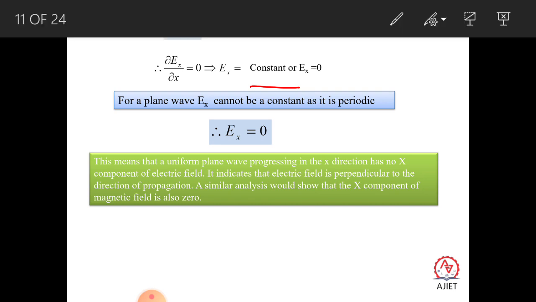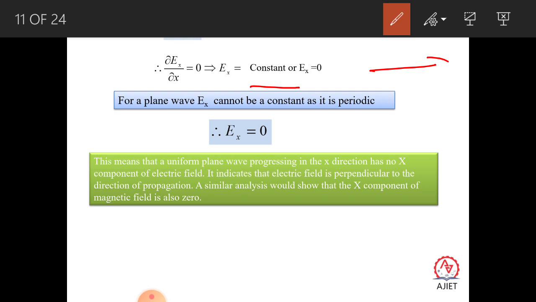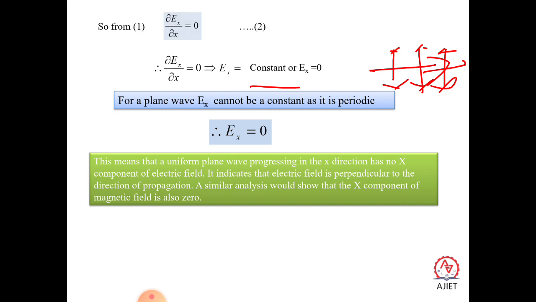So from this we get that when the wave propagates, there is no particle which is vibrating along this direction. There is only the particle which vibrates along the perpendicular direction. So that indicates in a different manner that the particle may vibrate perpendicular to each other. That is called the transverse nature of the wave.